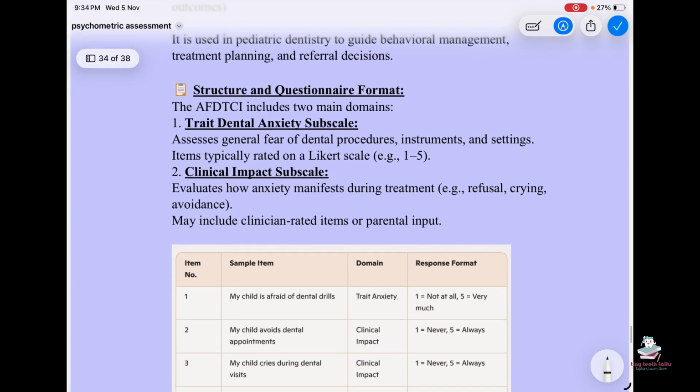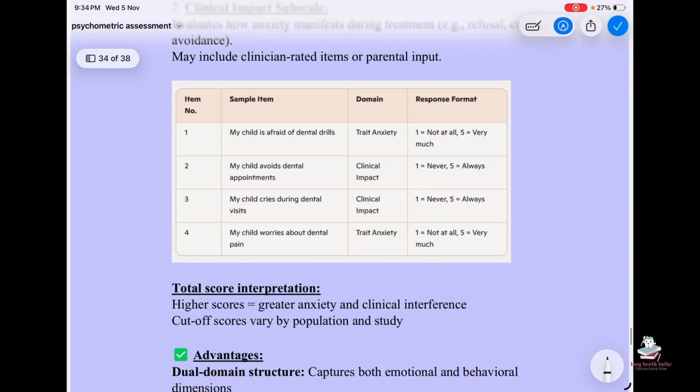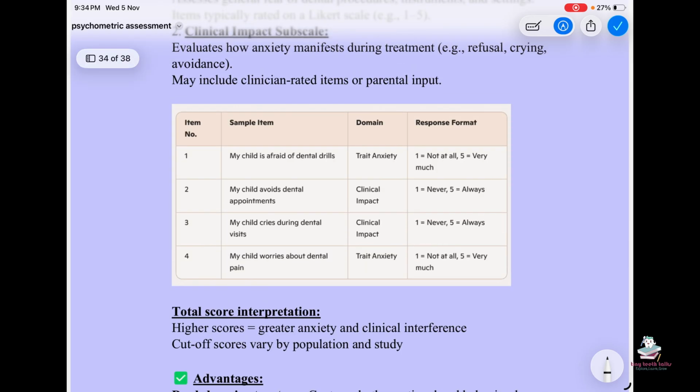So the structure will be trait dental anxiety, which assesses general fear of dental procedures, instruments, and settings. Items are typically rated on a Likert scale. Clinical impact subscales evaluate how anxiety manifests during treatment, like refusal, crying, avoidance. For example, if my child is afraid of dental drills, which is the trait anxiety, which is the anxiety due to the instruments, and my child avoids dental appointments, that is the clinical impact.